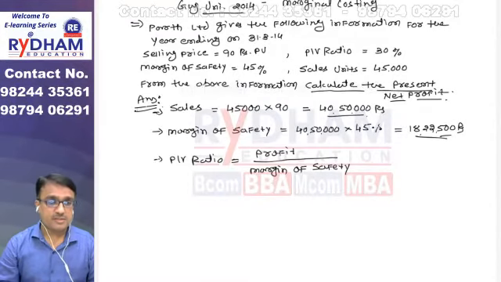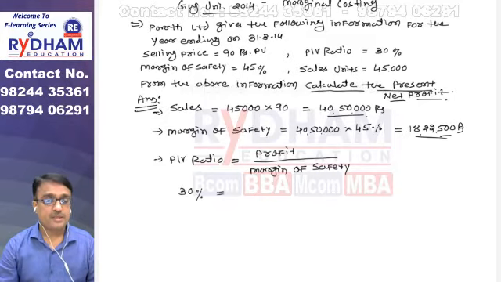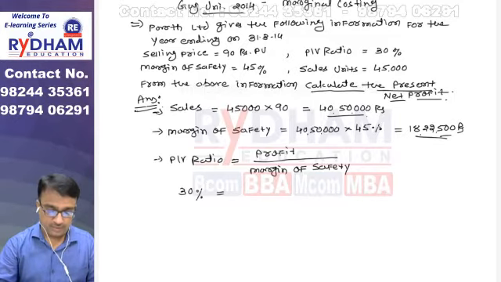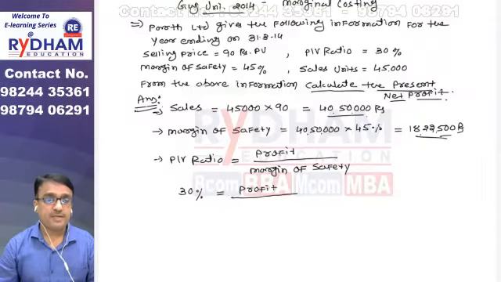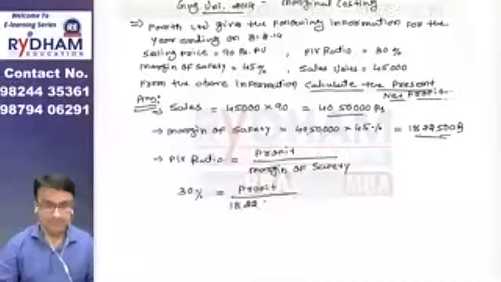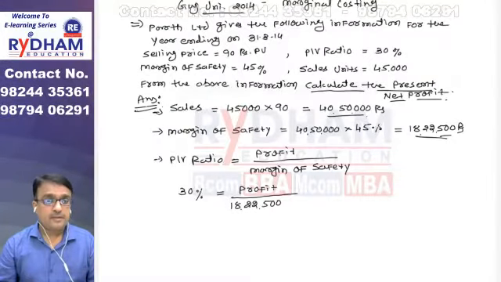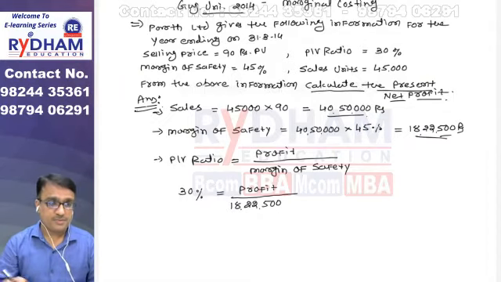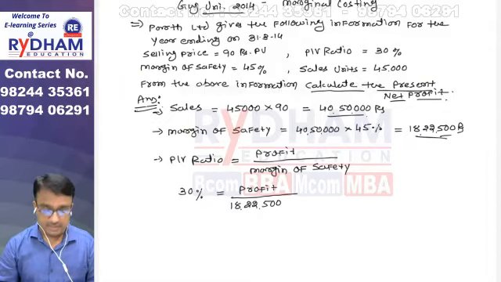Now put the values in this. PV ratio that is already given in the question, 30%. Then profit, that profit we want to find, divided by margin of safety. So ये हमने जब find करी that margin of safety is 18 lakh 22,500. Now if you want to find the profit, transfer this 18 lakh 22,500 on this side.